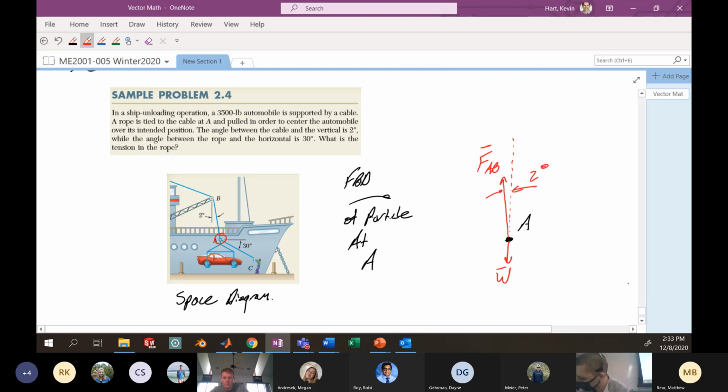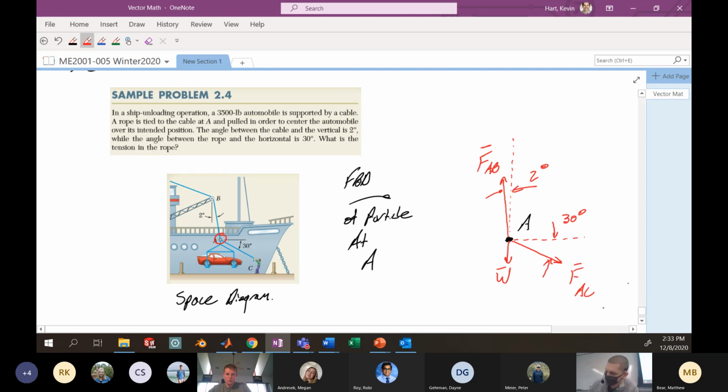All right, and the last one I need to worry about is the rope between point A and point C. I've got this coming down at this 30-degree angle, and let's call this the force in the rope between A and C. I know it is at an angle of 30 degrees. Okay, so here's my full free body diagram for this problem.